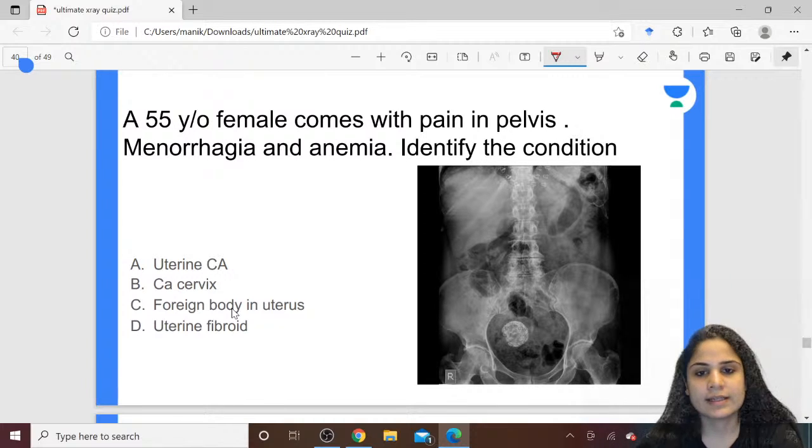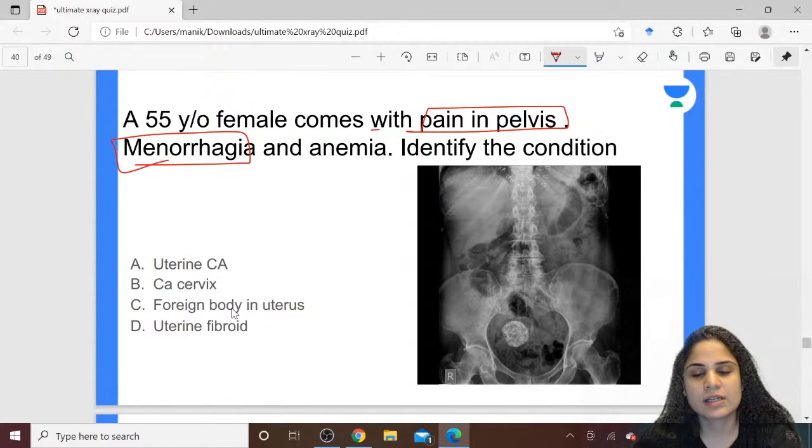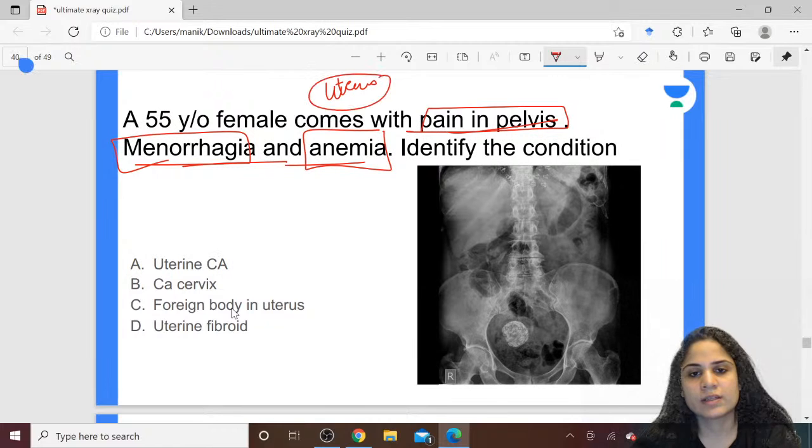Yes, absolutely correct. So, looking at the question, she is having pelvic pain, she is having menorrhagia, she is having anemia. So you can diagnose from here that there is something wrong in the uterus. That is the place where the problem is going to lie.